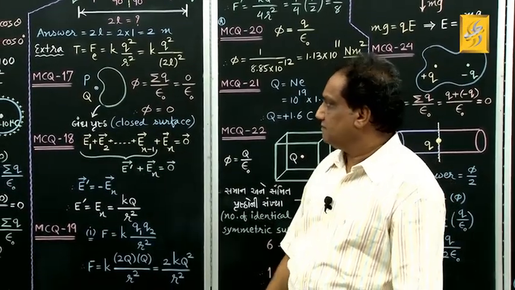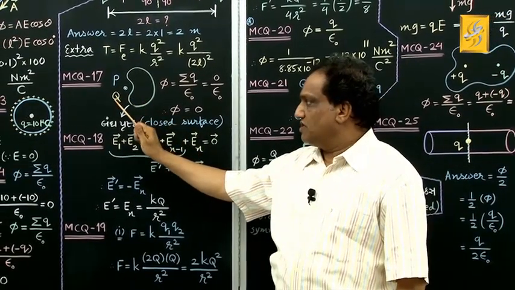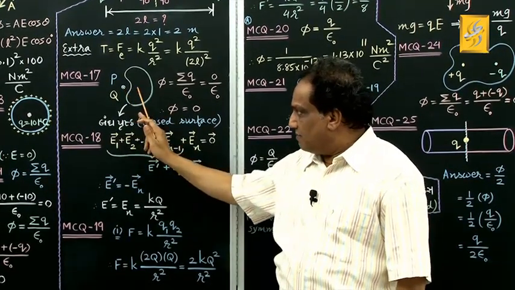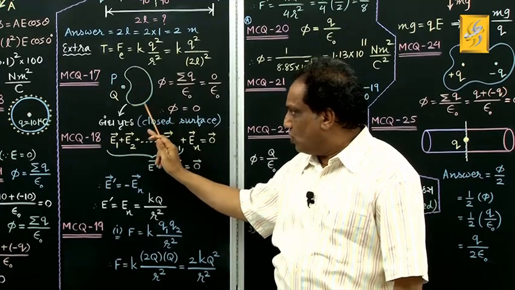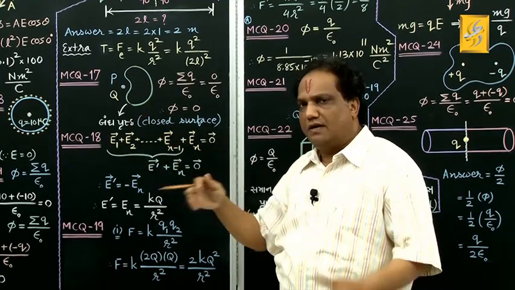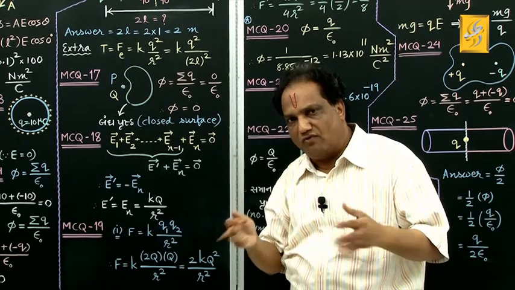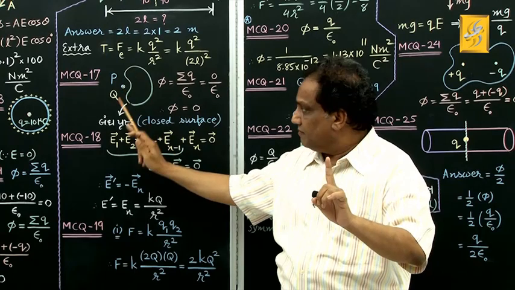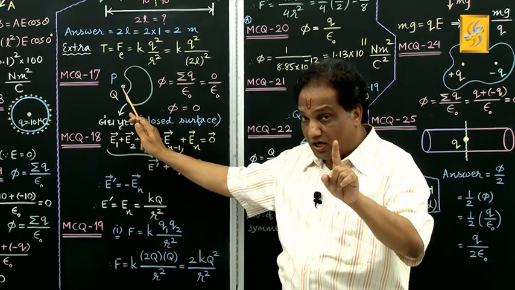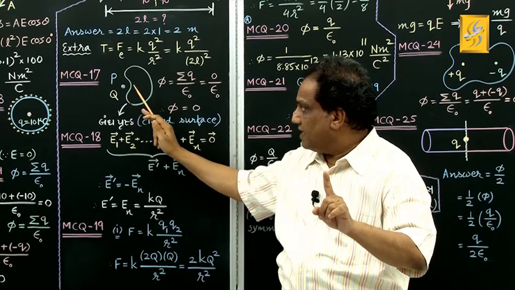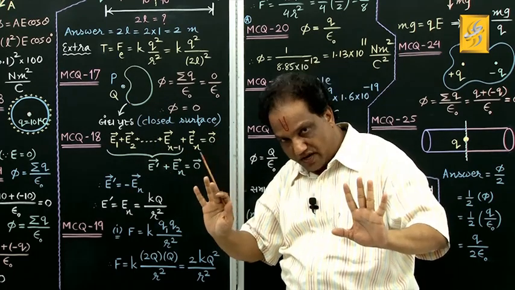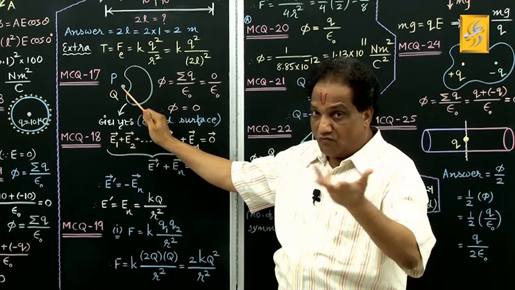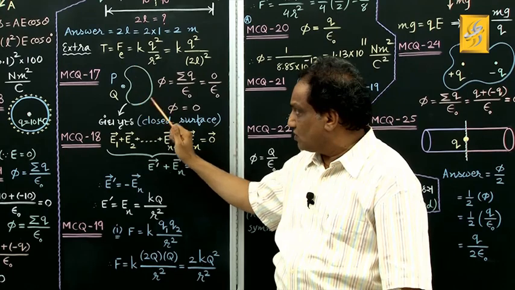We have some point charge, say capital Q, placed at point P, and nearby we have considered some closed surface. It might have any shape, any volume, no problem, but make one point clear in your mind. This charge is not enclosed by this closed surface, it is outside the closed surface. Now what have they asked? Due to the presence of this charge, what is the electric flux linked with this closed surface?